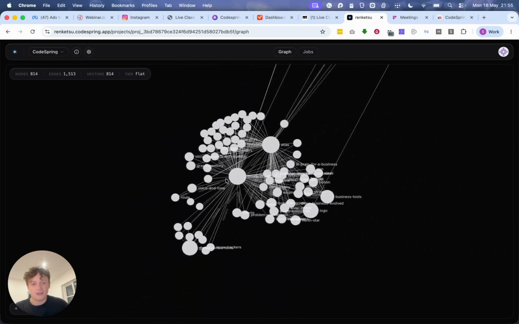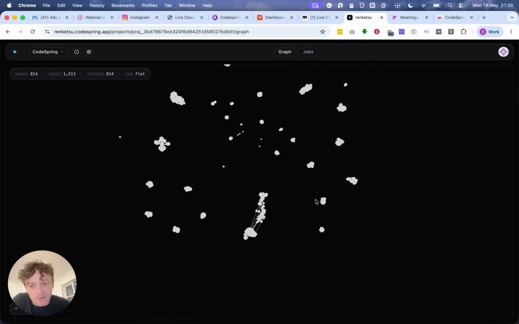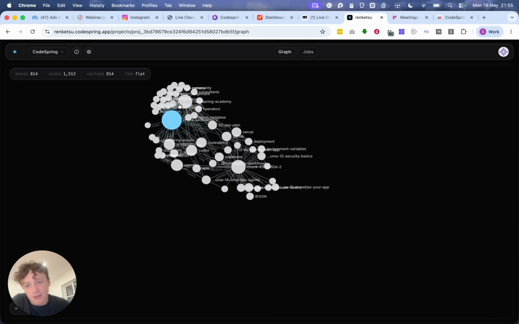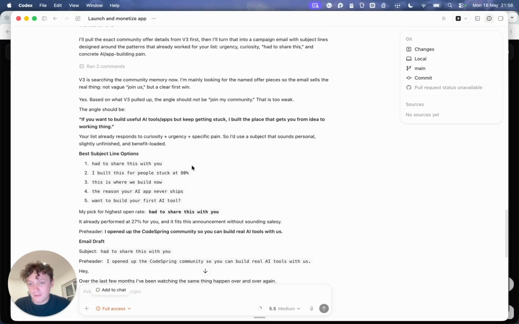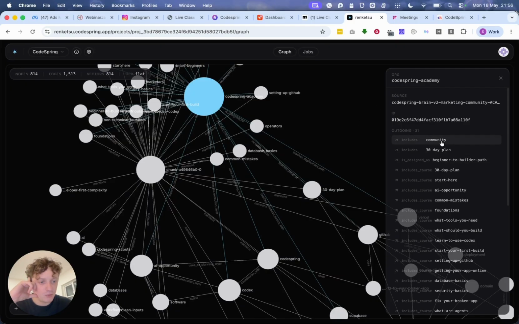And what it does, you see here, these are creating clusters of information. So for example, I can go into this, this is the CodeSpring Academy, right? So this is a cluster. So this cluster here is what I've used to write this email. So I can click on it, I can see, okay, this is what it includes.